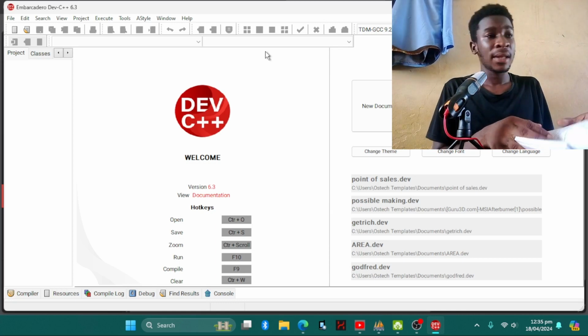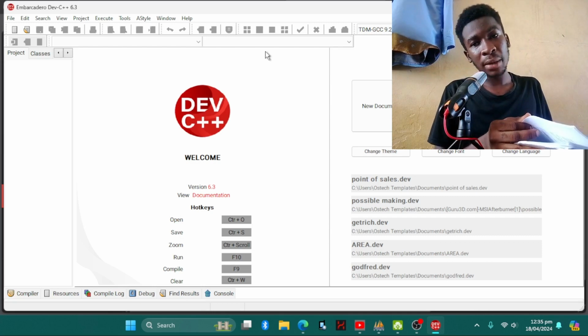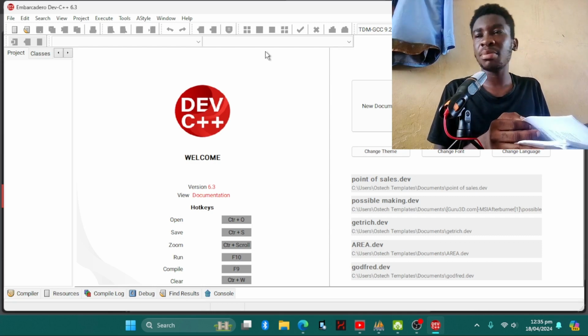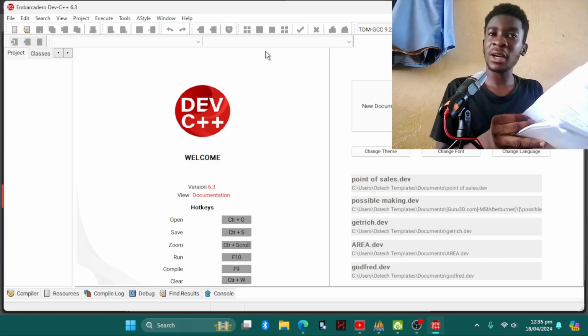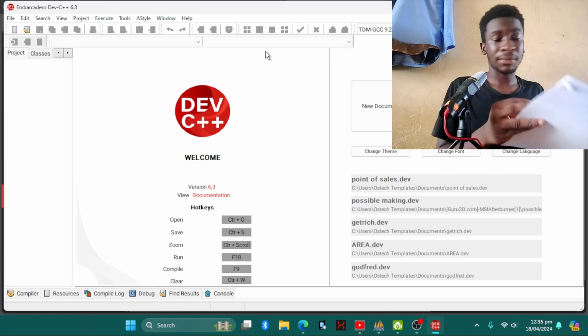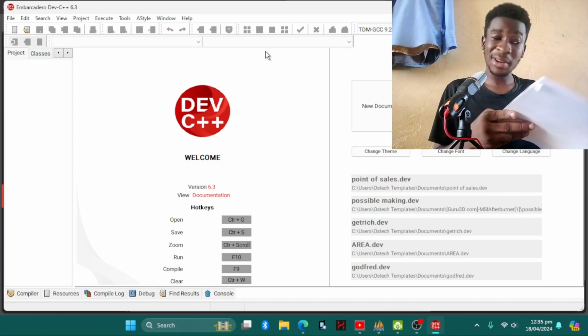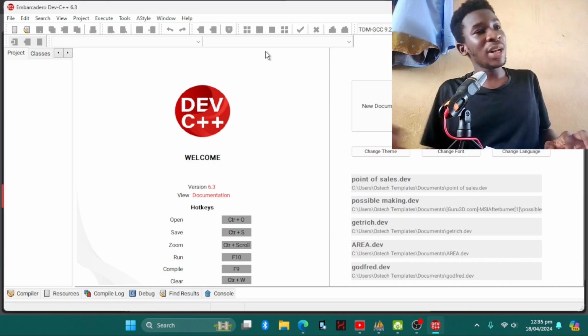Our first tutorial is how to print something on the screen, and I'll be explaining the code line after line so that you can also find your way through it, because C++ is very, very easy. I did Python and then compared Python to C++, and C++ is very easy. So let's go straight into the video.